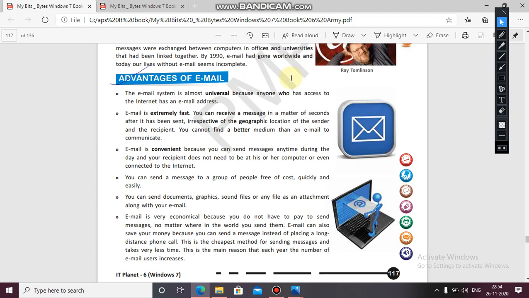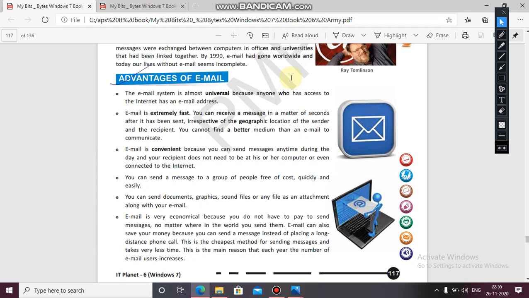That's a better idea, because if you wanted to send a message to someone in earlier times, see how much time was taken. Now that we have developed the technology, we cannot find a better medium than email.